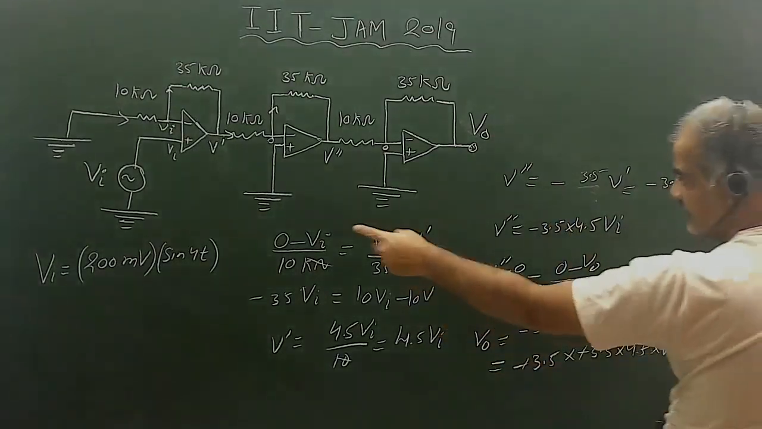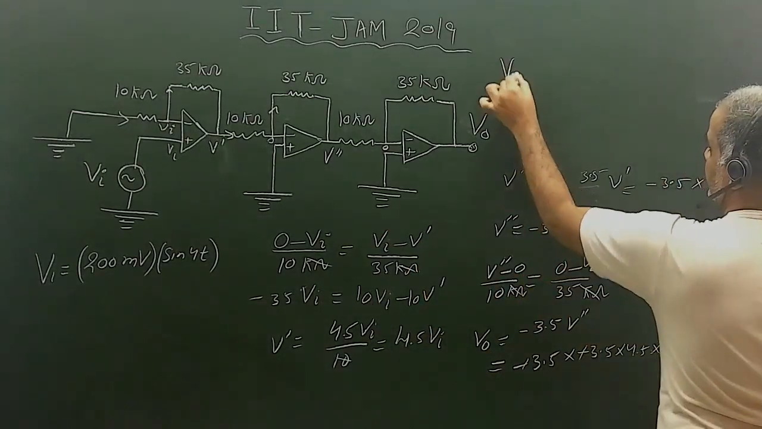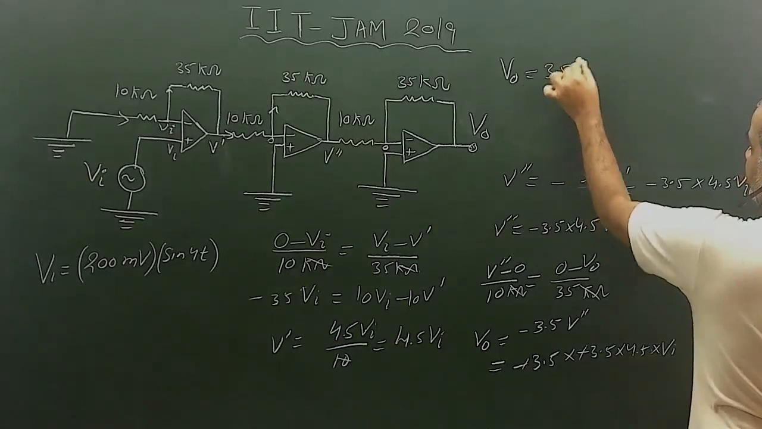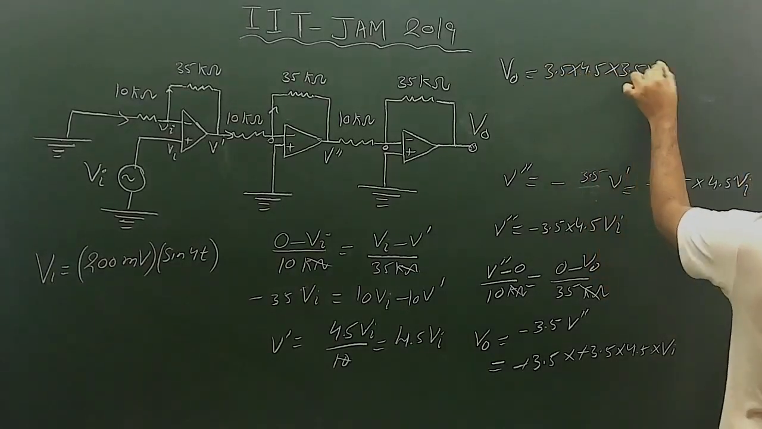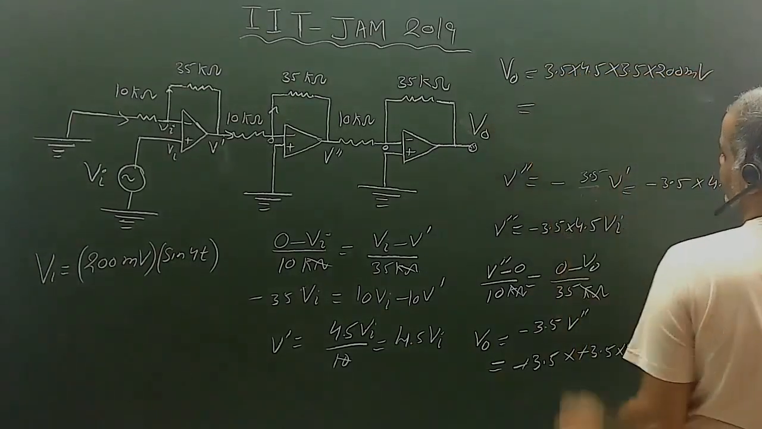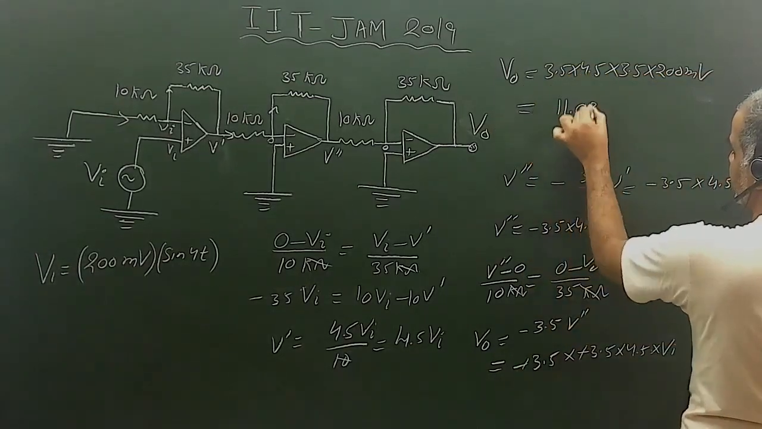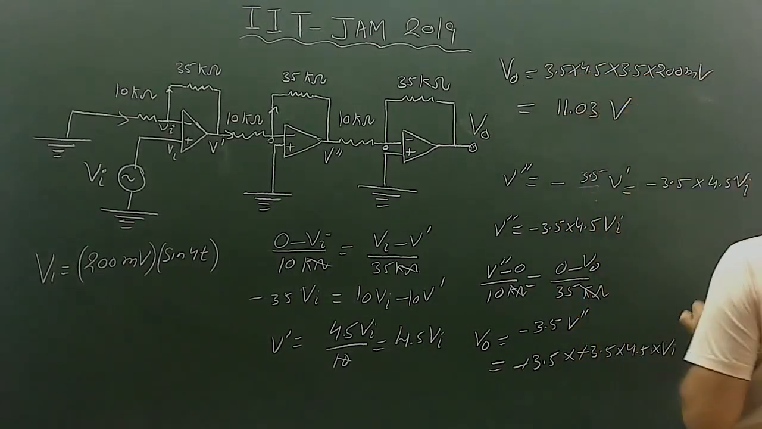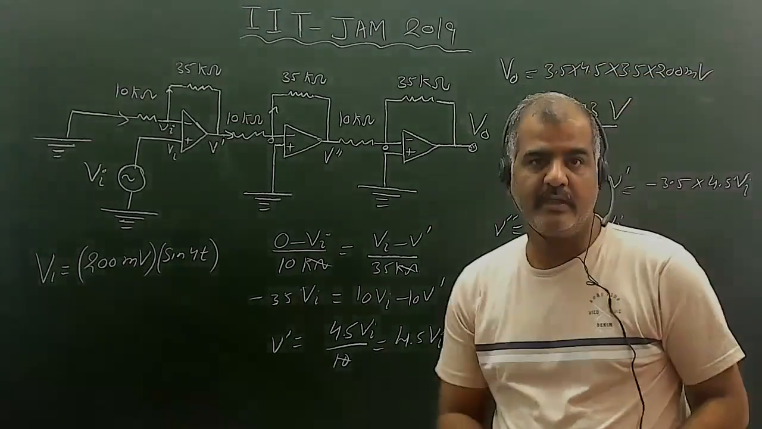The V input value is given as 200 millivolts. So V output becomes 3.5 into 4.5 into 3.5 into 200 millivolts. If you solve this one, it will give you 11.03 volts as the answer. So this is your solution of this question. Thank you very much.